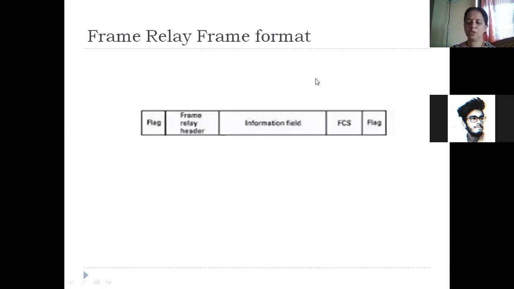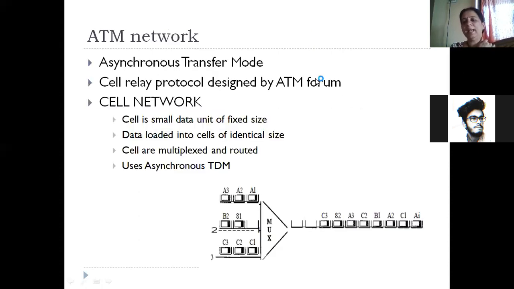Okay. Next, what we have to learn is ATM networks. Just like frame relay is a service which allows transmission of data over long distances, particularly in a WAN, somewhere in the 1990s, after the late 1990s, this kind of network was developed, which was called the ATM network. ATM stands for asynchronous transfer mode.